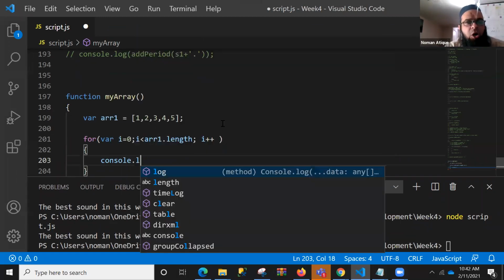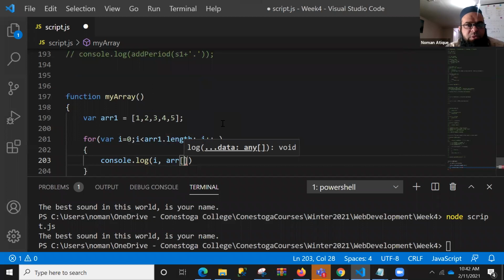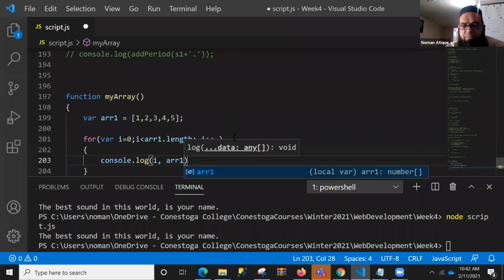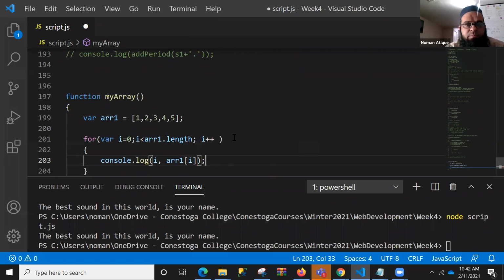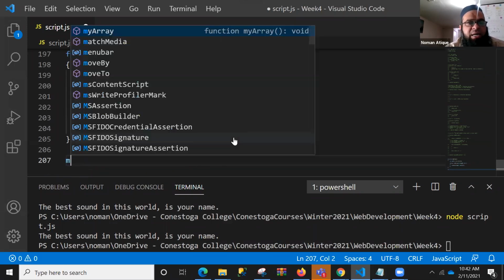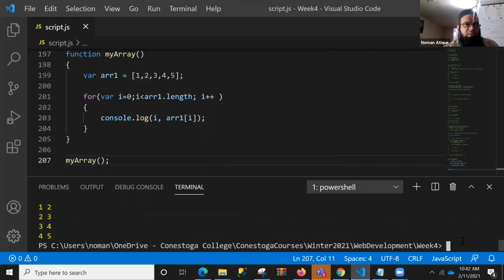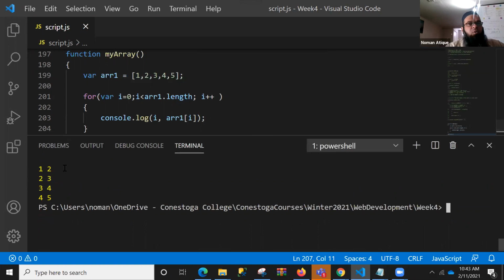Now what you do is console.log, and you can just log out maybe I, for example, and array of I, array1 of I, for example. We can just output these values, and let's call this function, because I'm not passing anything. I'll just call it, because I'm consoling that inside that function, so I don't need to worry about that. So you see here, now it is coming with the positions, with the values. At position 1, it's showing 2.